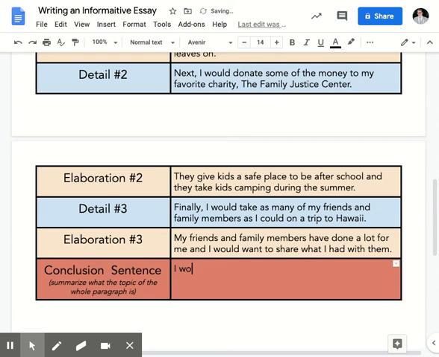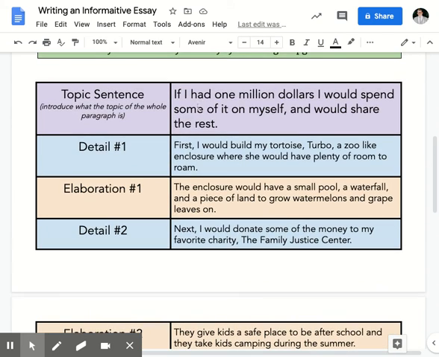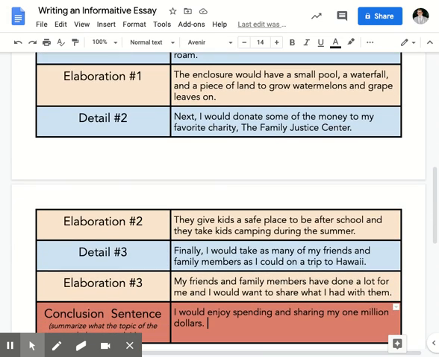So I could say, I would enjoy spending and sharing my $1,000,000. Be short and simple and to the point. I would enjoy spending and sharing my $1,000,000. That wraps up our essay. It sticks to the topic, it's very close to the topic sentence, but not exactly the same, and it wraps up the main idea of our essay.